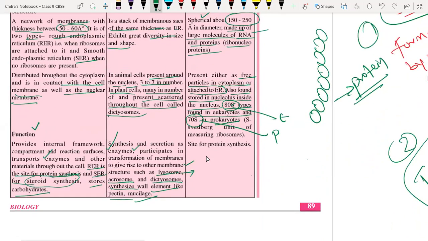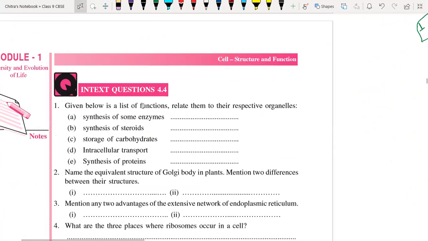They are the site of protein synthesis, because every cell requires protein synthesis. In order to produce the required protein to carry out the various activities inside the cell, proteins are important, and those proteins are synthesized with the help of RNA and ribosomes. So their main function is to help in the process of protein synthesis. Ribosomes are very important.